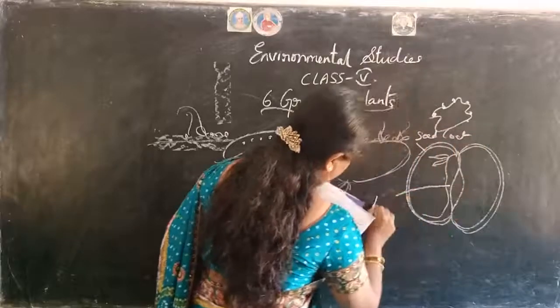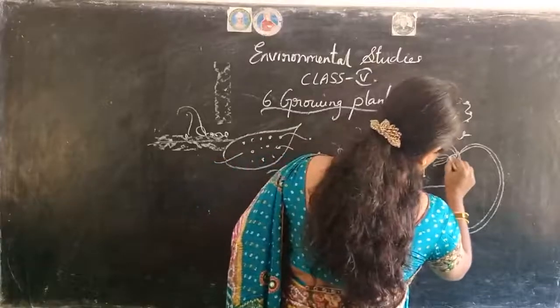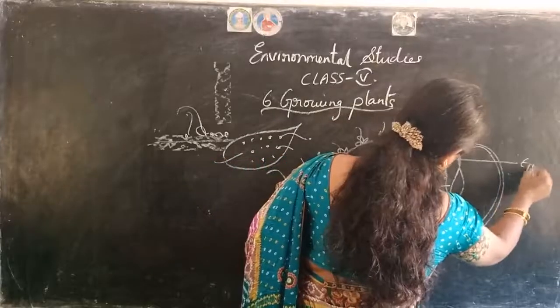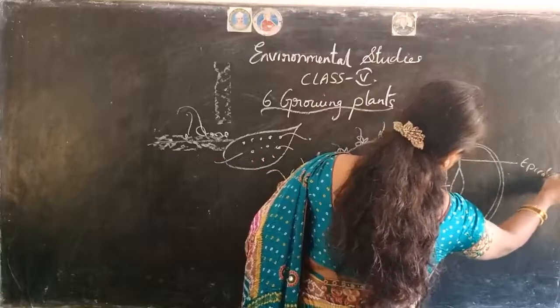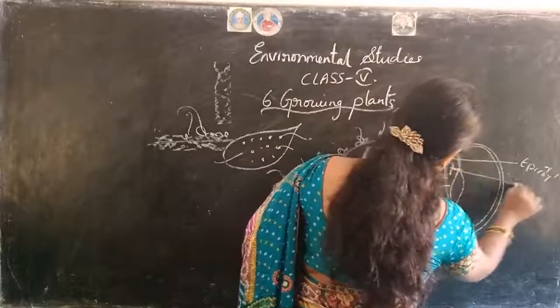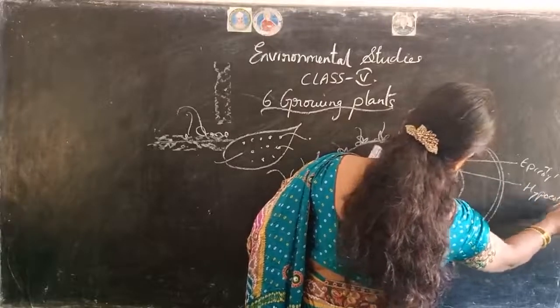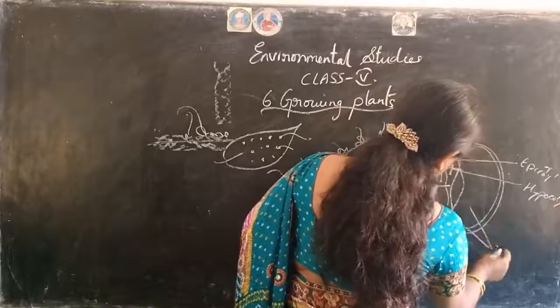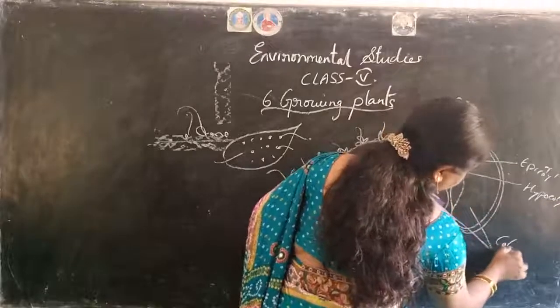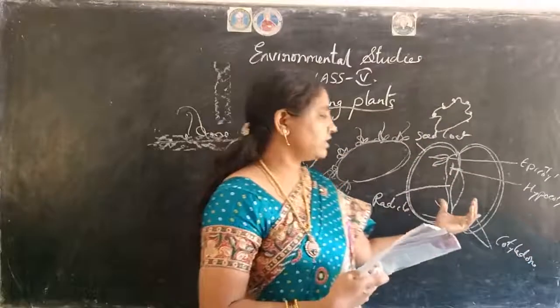And this is the radicle. And here we call this epicotyl. And this part, the length, is called hypocotyl. And these two are called cotyledons. Okay, and this is about the structure of a seed.